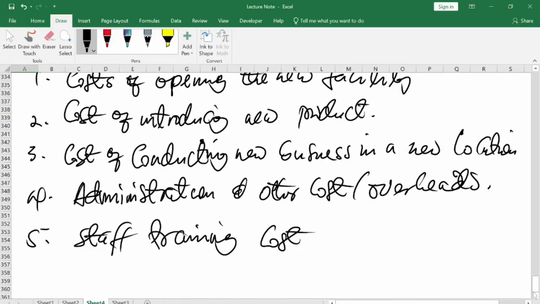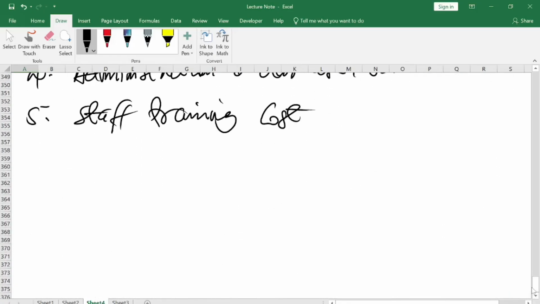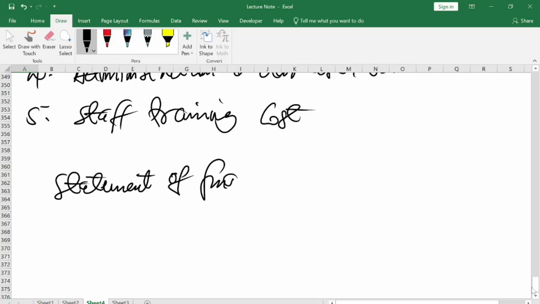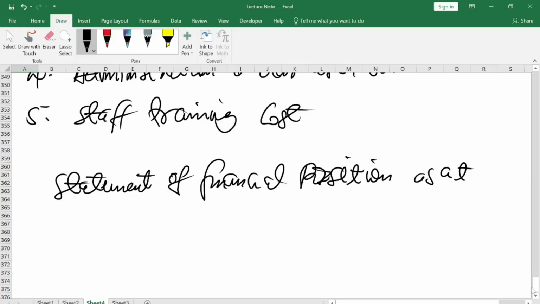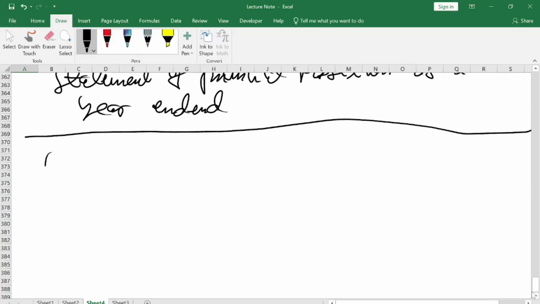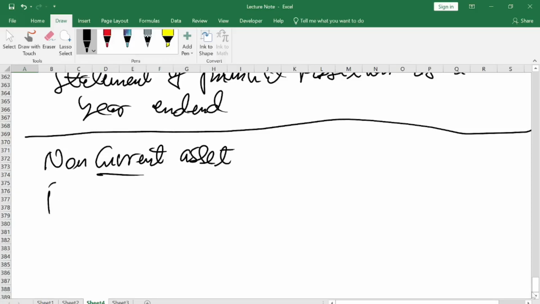So when you open your profit and loss account, you have your statement of financial position as at year ended. You will have your non-current assets, where you have the plant.